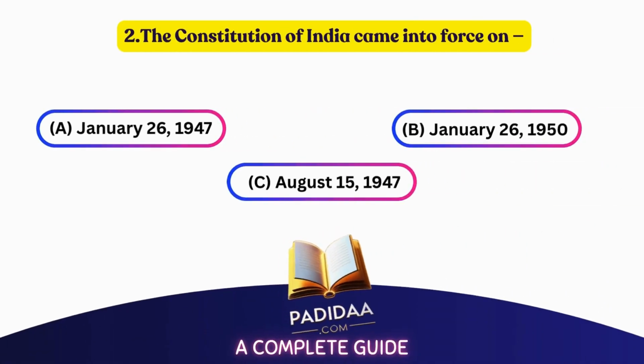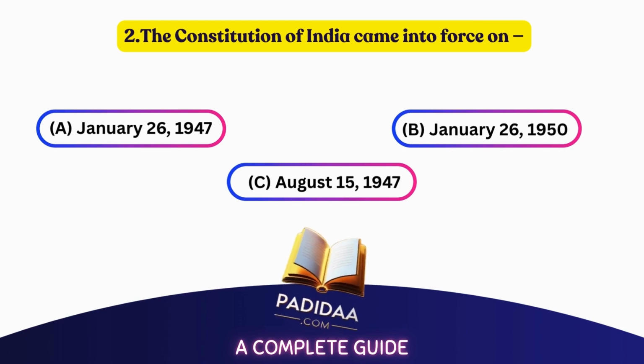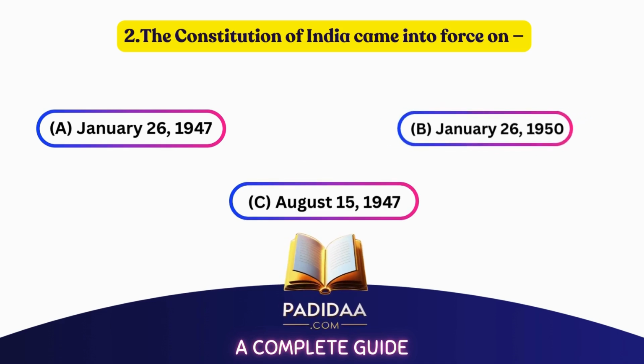The Constitution of India came into force on A. January 26, 1947, B. January 26, 1950, C. August 15, 1947. The correct answer is B. January 26, 1950.